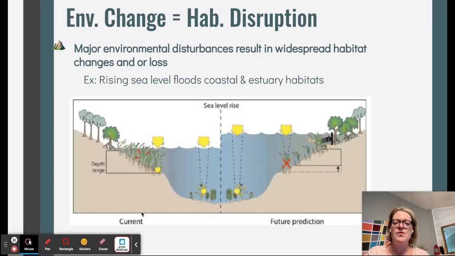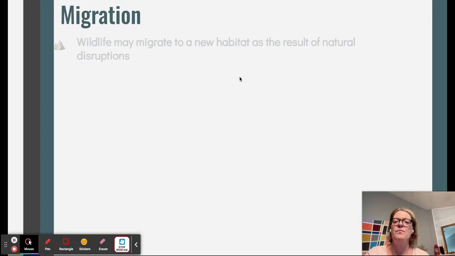So we're seeing it more and more frequently at this point. So here's our current situation. This is the future prediction. And so you can see how the flooding just moves further in and more things become underwater.